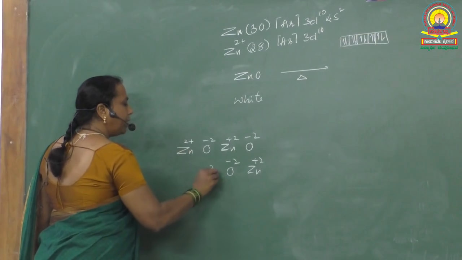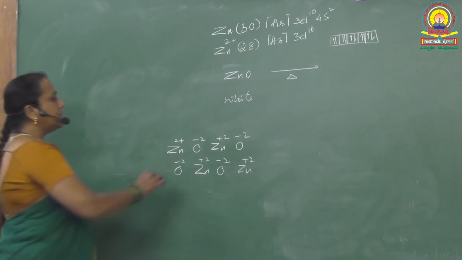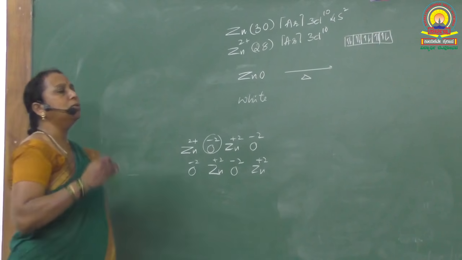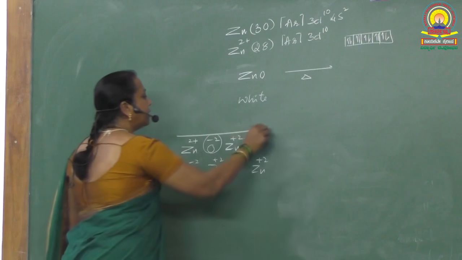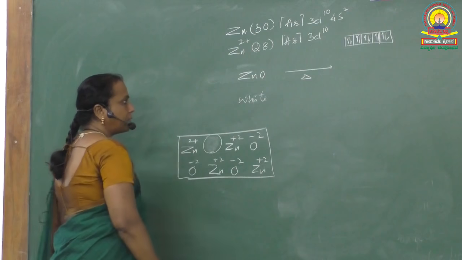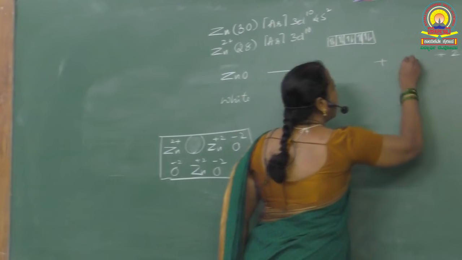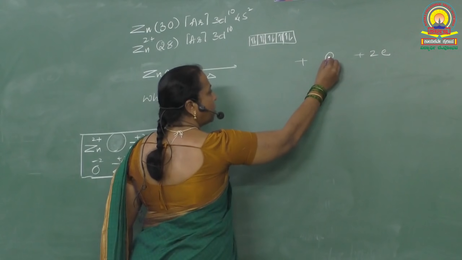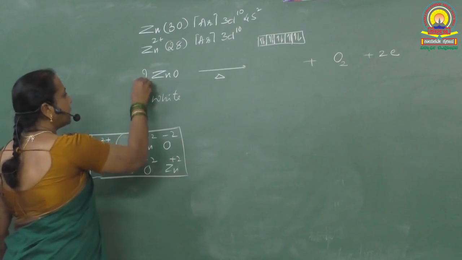Okay. Whenever we heat zinc oxide crystals, white or colorless, oxide ions undergo oxidation. That means they lose electrons, and they also leave the crystal in the form of oxygen gas. So one of the oxide ions escapes from the lattice and loses 2 electrons and gets converted into oxygen. If you balance it, we cannot say it is oxygen O, we have to write molecular oxygen, that is O2. So let us balance like this.